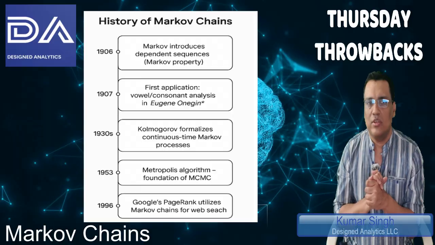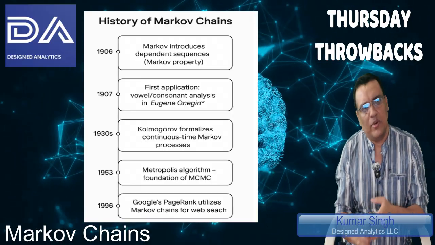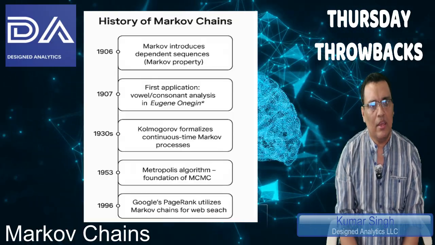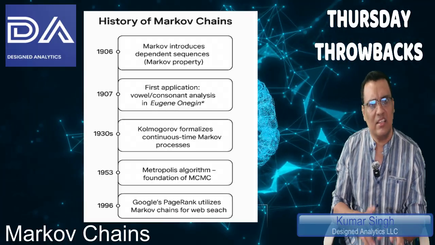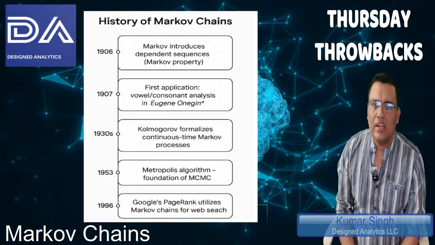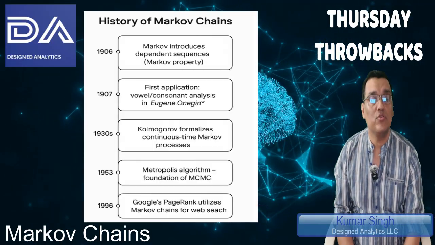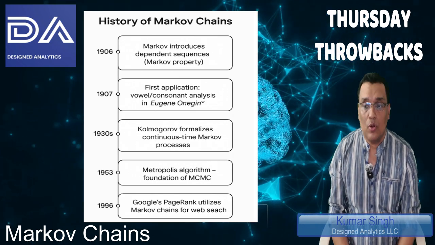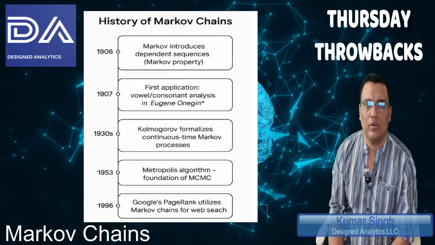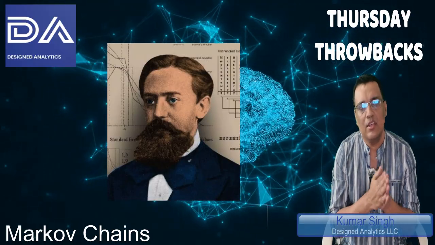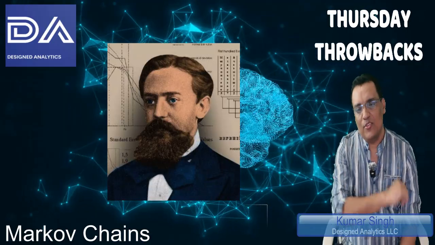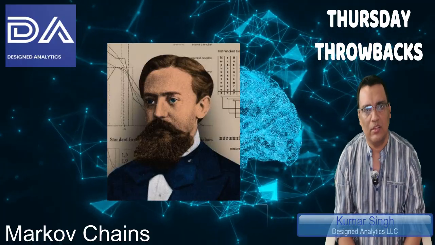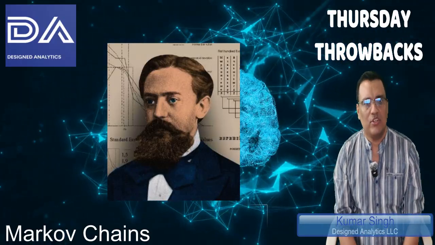Then comes the mid 20th century expansion, where Feller spread Markov chain theory in the West through his book An Introduction to Probability Theory and Its Applications. Doeblin in the 1930s contributed key results on ergodicity and limiting distributions. There were applications during World War II in operations research, queuing models, and reliability of systems. Claude Shannon, in 1948, used Markov chains to model English language sequences in his foundational work on information theory. If you have not, you must see the episode on Claude Shannon that we covered in Throwback Thursdays on the history of information theory.